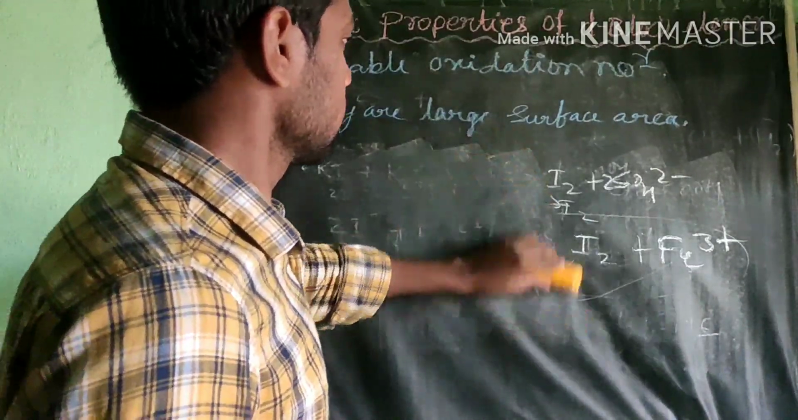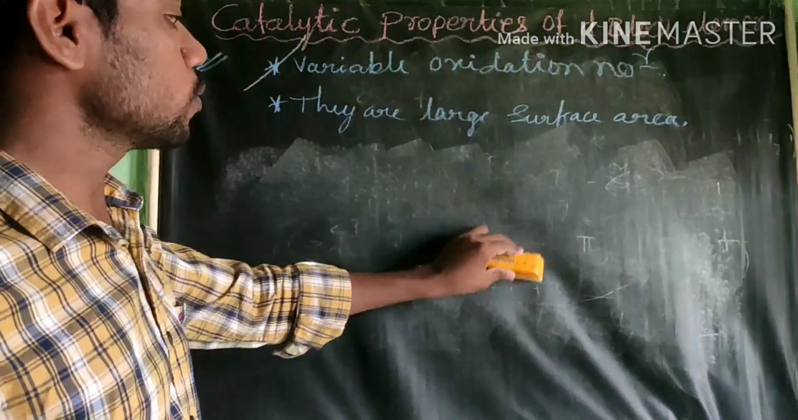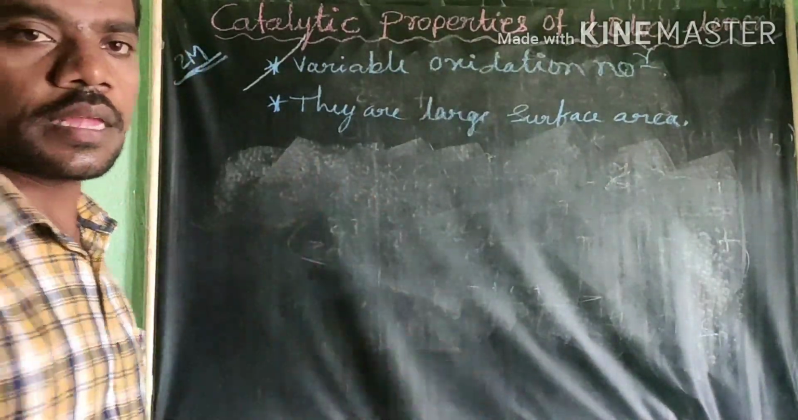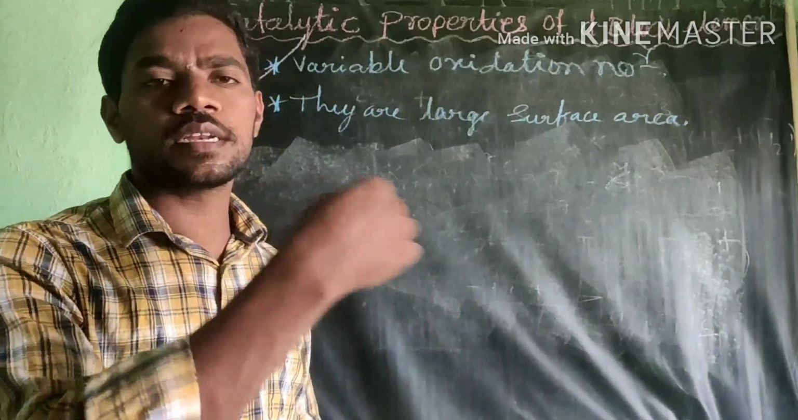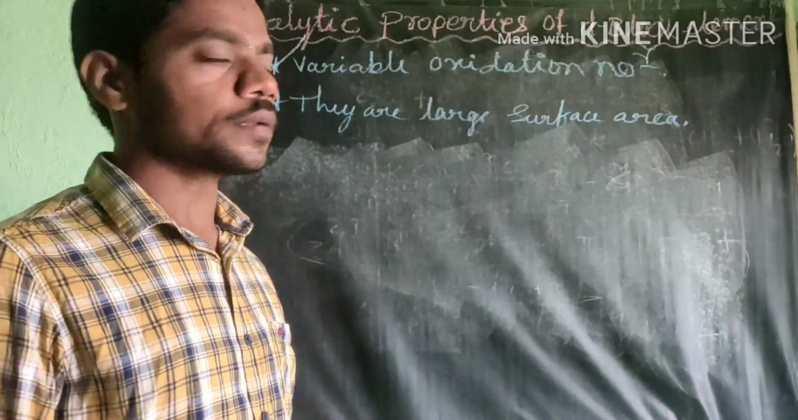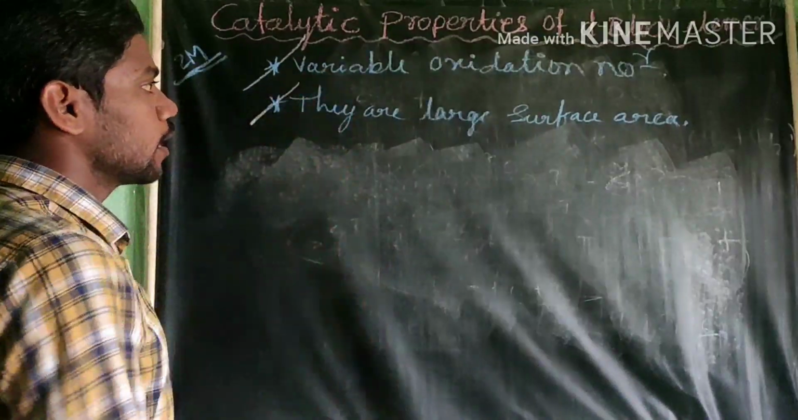Next, there are so many examples here, dear students. You have to understand, there are so many examples. Whenever you see any reaction using a D block element, it acts as a catalyst. Next concept, I will go for the large surface area.